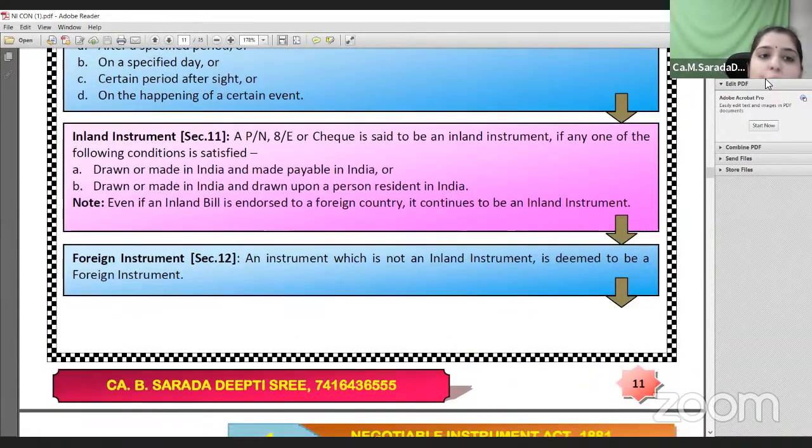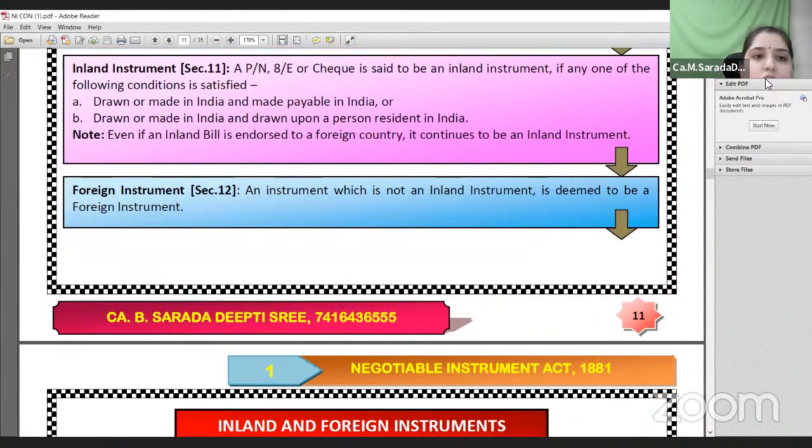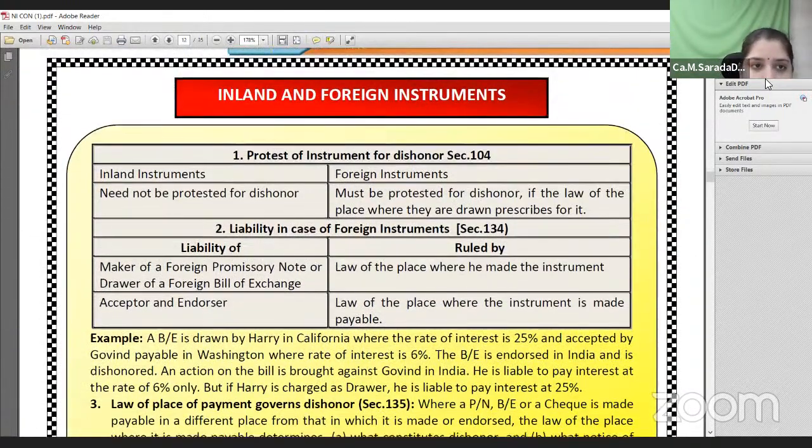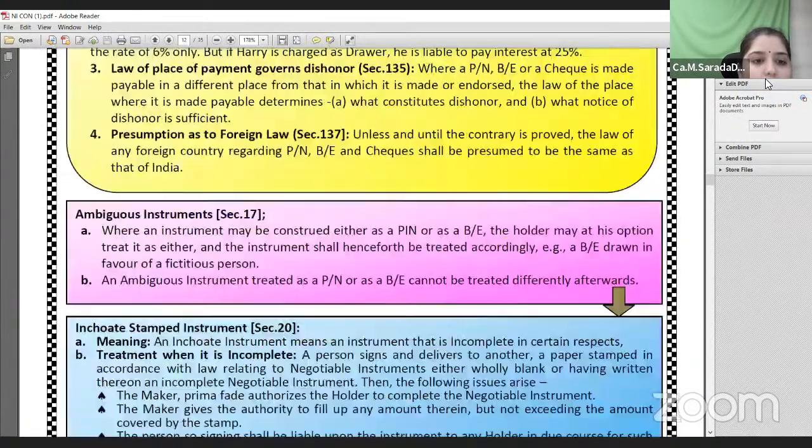For an inland instrument, it should be either drawn or made in India and payable in India, or drawn or made in India and drawn upon a person in India. So these conditions are necessary for an inland instrument. Next.